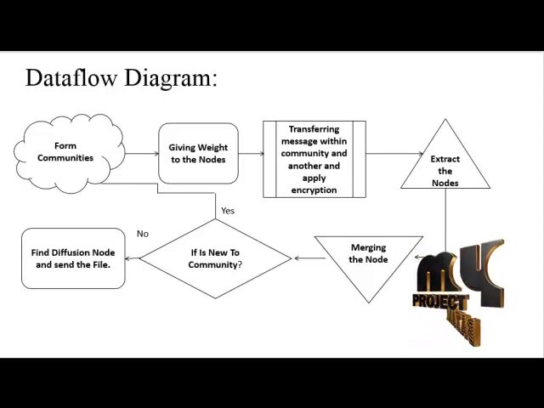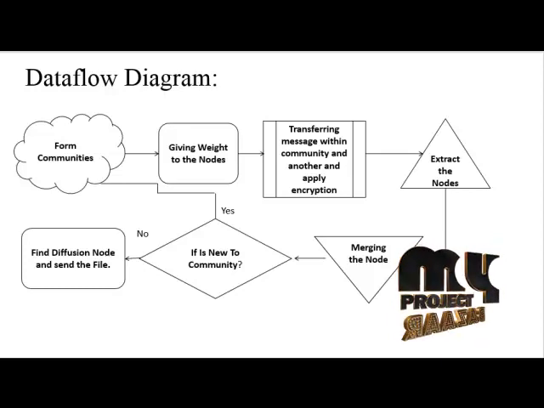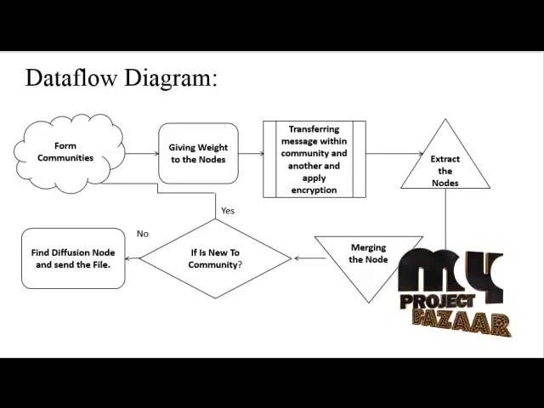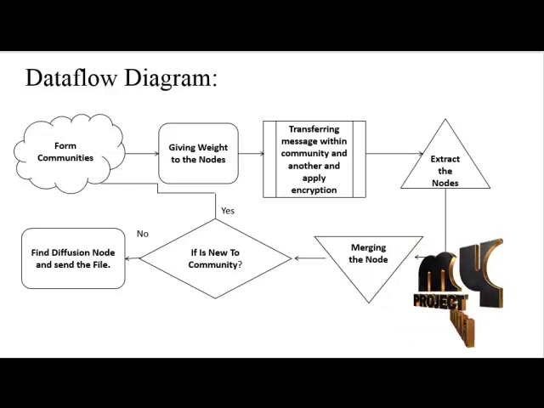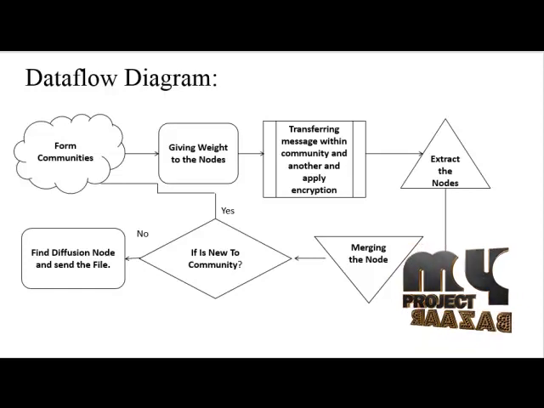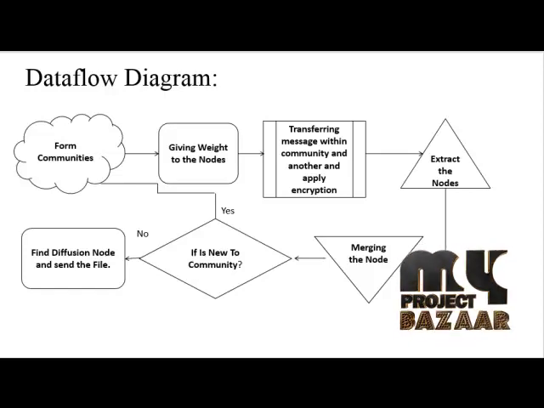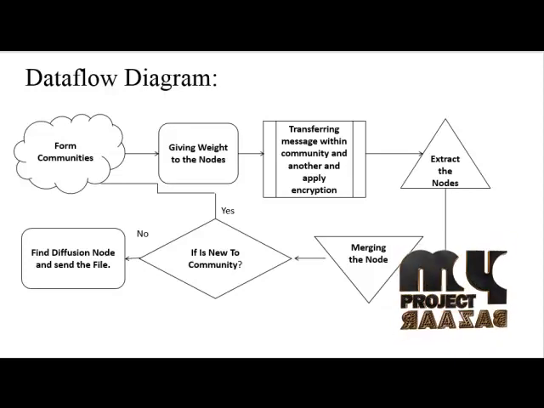After that, in our internal process, we extract the nodes. That means we find out through which path the data will be transferred to the destination as fast as possible and with high security. For that, we extract those nodes and merge them. If the nodes we find are new to that community, we follow the same process. If not, we find the most responsive and high-performance node, and we transfer our file to the destination.